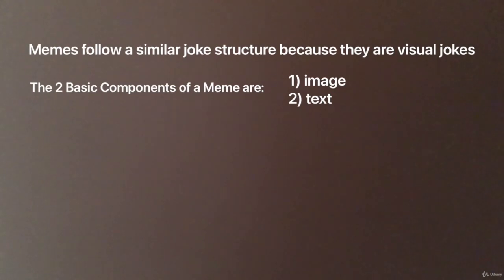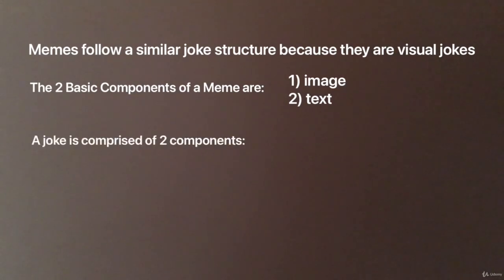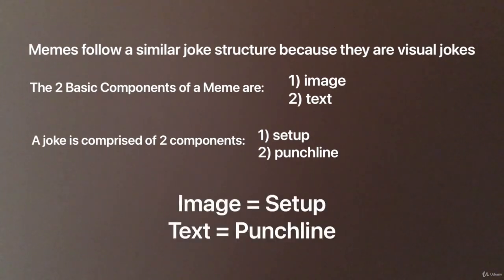A joke, which is anything said or done to cause amusement and laughter, consists of two components, a setup and punchline. A setup is the first part of a joke that sets us up for laughter. The punchline is the climactic conclusion of the joke that results in laughter. Your image and text are the setup and punchline. Usually the image is the setup because it's what your eye sees first when that meme pops up in your social media feed. The text is the punchline because it's what you tend to see last.